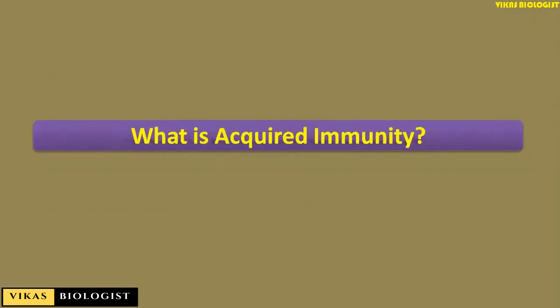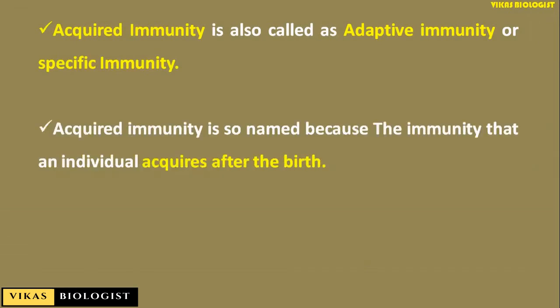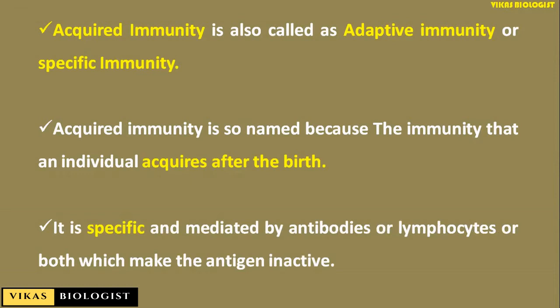Now, when you look at acquired immunity, it is also called adaptive immunity or specific immunity. It is so named because it is the immunity that an individual acquires after birth. It is adaptive, that means the person acquires it after birth. It is specific and is mediated by antibodies or lymphocytes or by both, which makes the antigen inactive.